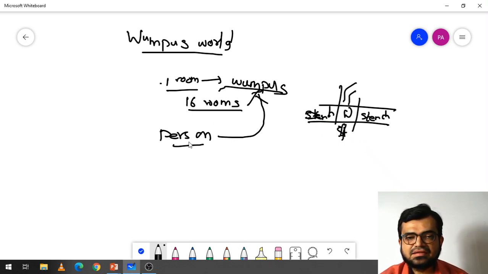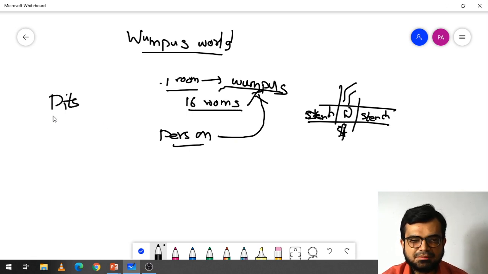Now in these 16 rooms, in some rooms pits will be there, I mean holes will be there. If you enter into that room, you can fall down from that room. I mean you can lose the game if you enter the room where pits are available.